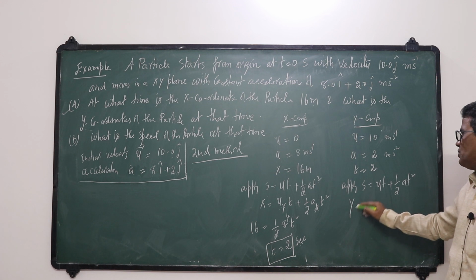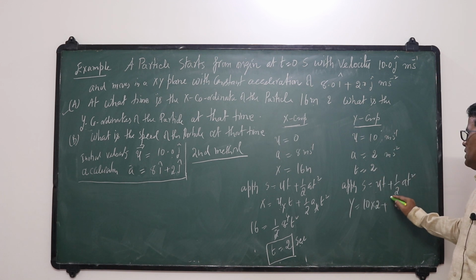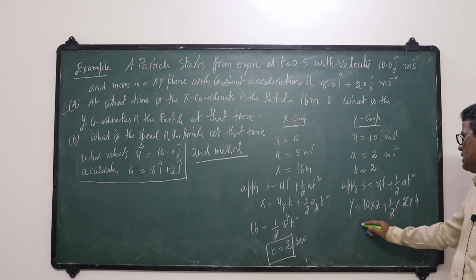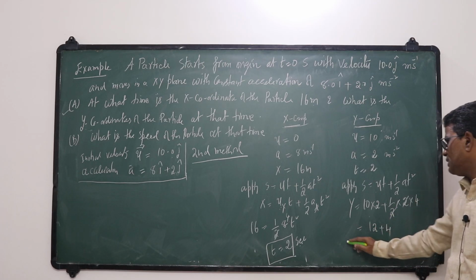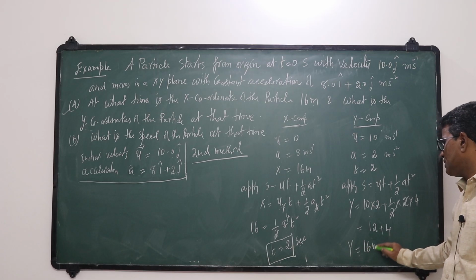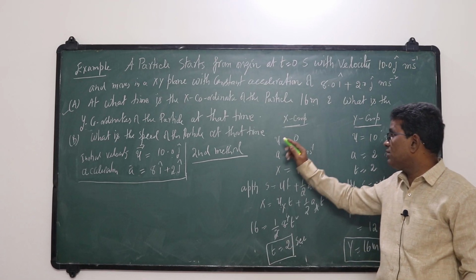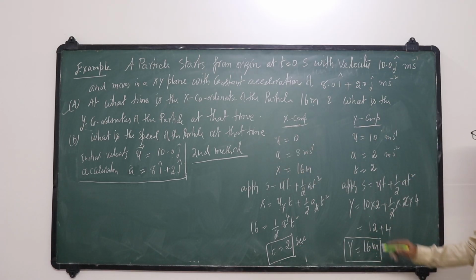So y is equal to ut plus half a t square: 10 into 2 plus half into 2 into t square, 2 square is 4. This 2 gets cancelled. 12 plus 4. That is y is equal to 16 meters. So I got the x component. When the x component is 16 meters, the time is 2 seconds, and I got the y component.